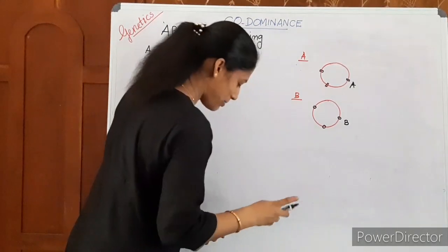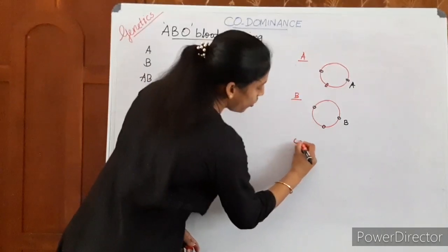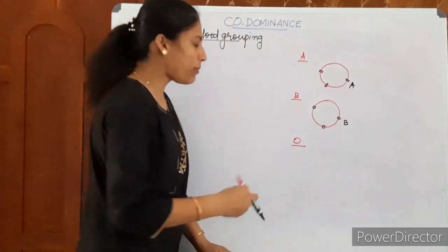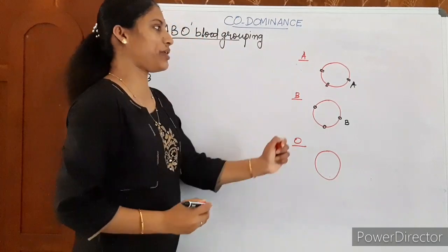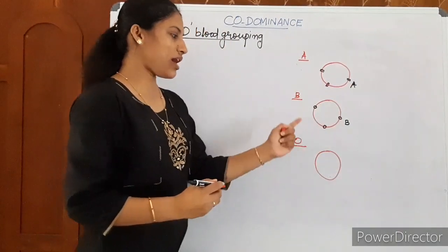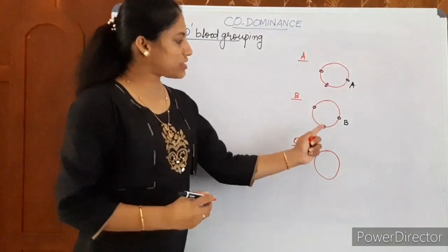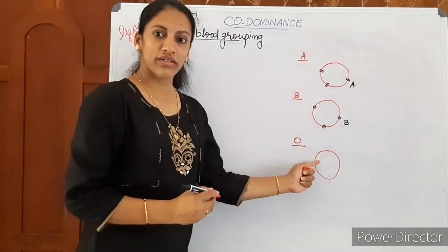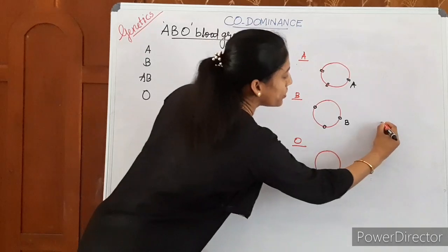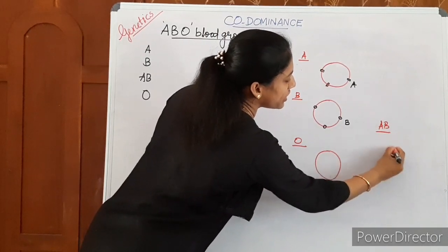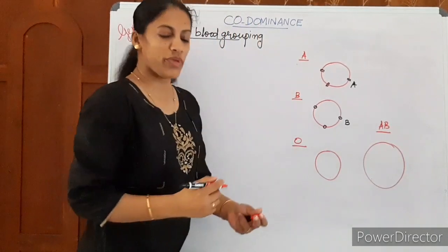And next is the O blood group. Persons with O blood group do not have these antigens A and B. A and B antigens are not present in persons with blood group O. Whereas the next group, AB blood group, persons with AB blood group, tell me what is the case?